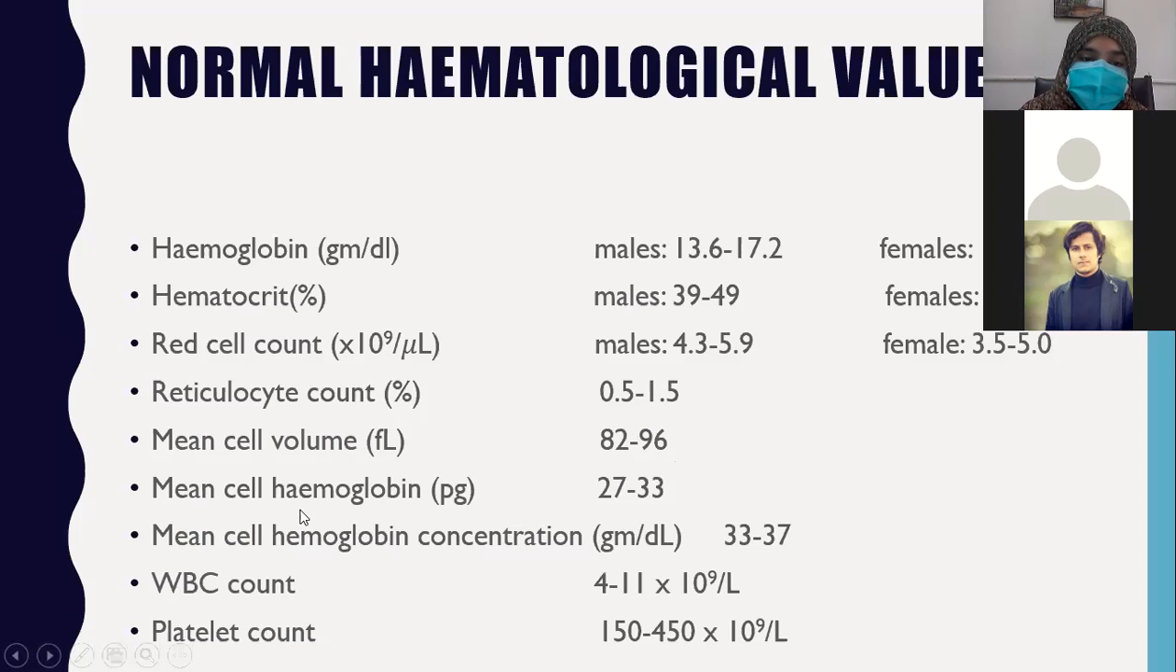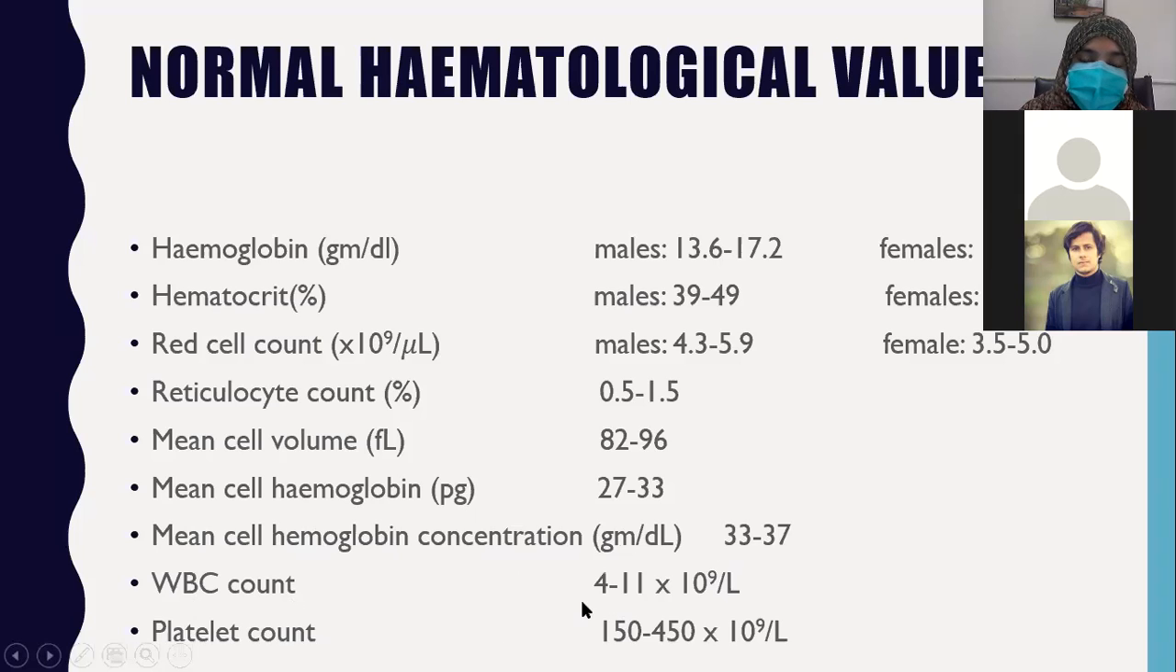Mean corpuscular hemoglobin, it's MCH. MCH is measured in picograms. It's 27 to 33 picograms. Mean cell hemoglobin concentration is 33 to 37 gram per deciliter in normal individuals.